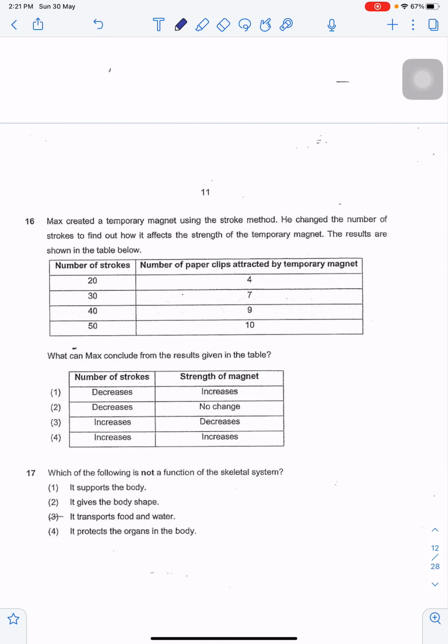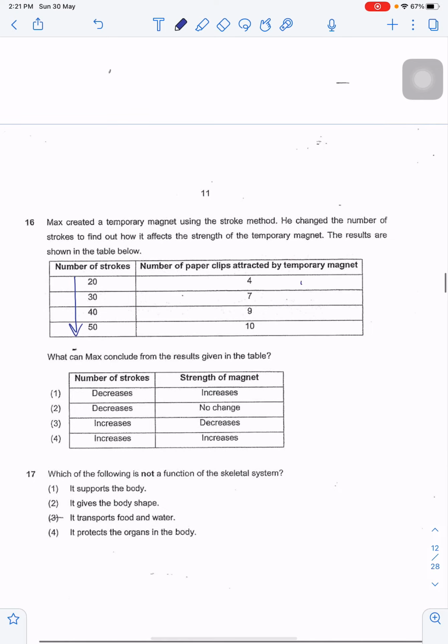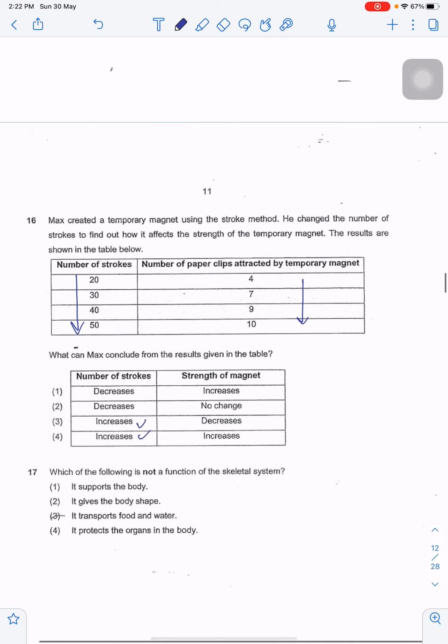Max created a temporary magnet using the stroke method. He changed the number of strokes to find out how it affects the strength of the temporary magnet. The results are shown in the table below. So what can Max conclude from the results given in the table? As the number of strokes increases, the number of paper clips attracted by the temporary magnet increased as well. So as the number of strokes increases, the strength of the magnet increases.